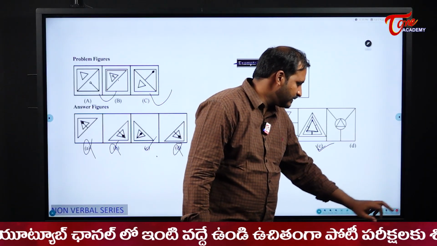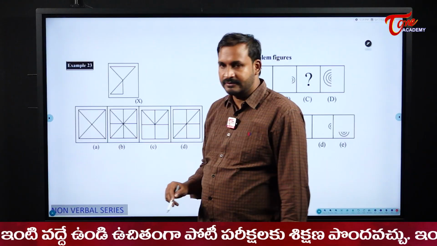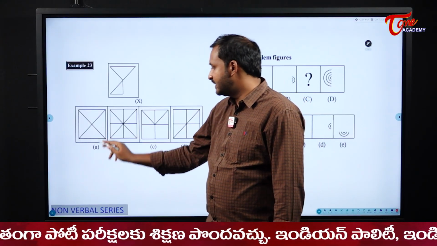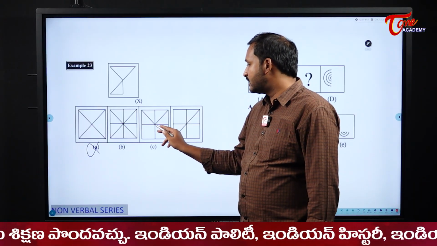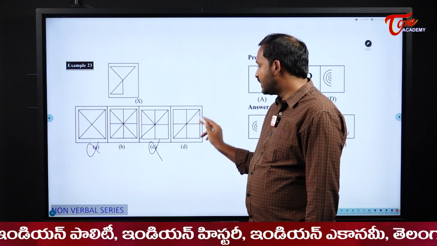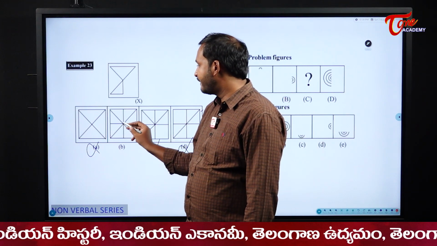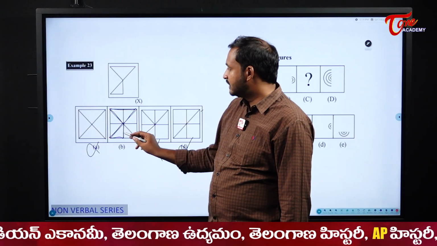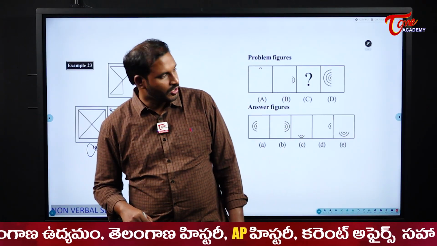Now see the next one. Same. Where this figure is available in the given figures, I need to tell. Please see here, it is anyway by default not available. Here please observe this one, I should have this line also, so this one has also gone wrong. Here this is a straight line, so this one has also gone wrong. Now see in this figure, students, this is the shape, right? The same shape is observed here, so here our answer becomes option B.